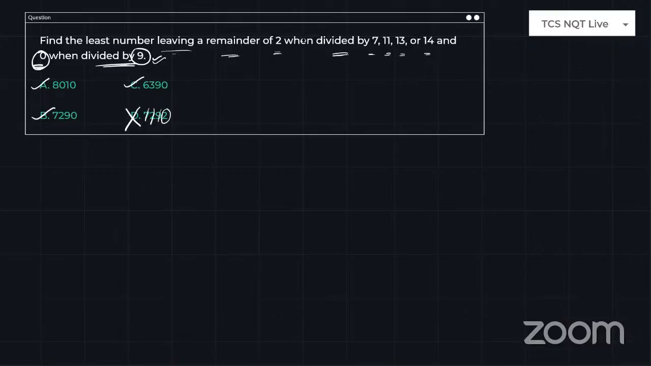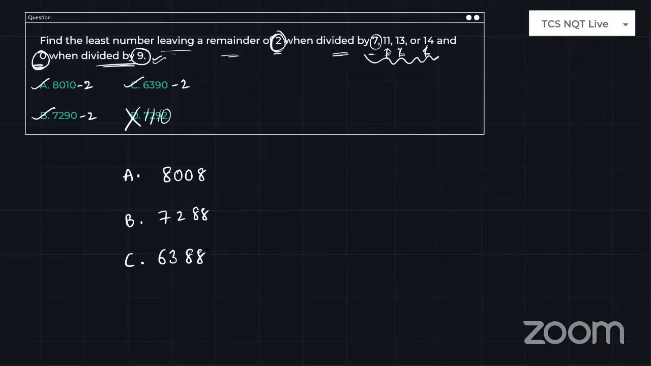Every time when you divide by 7, 11, 13, 14, you will come up with the remainder 2, right? So if you subtract 2 from each option, they are perfectly divisible by these numbers. Option A is 8008, option B is 7288, option C is 6388. I have subtracted 2, so they are perfectly divisible by them.